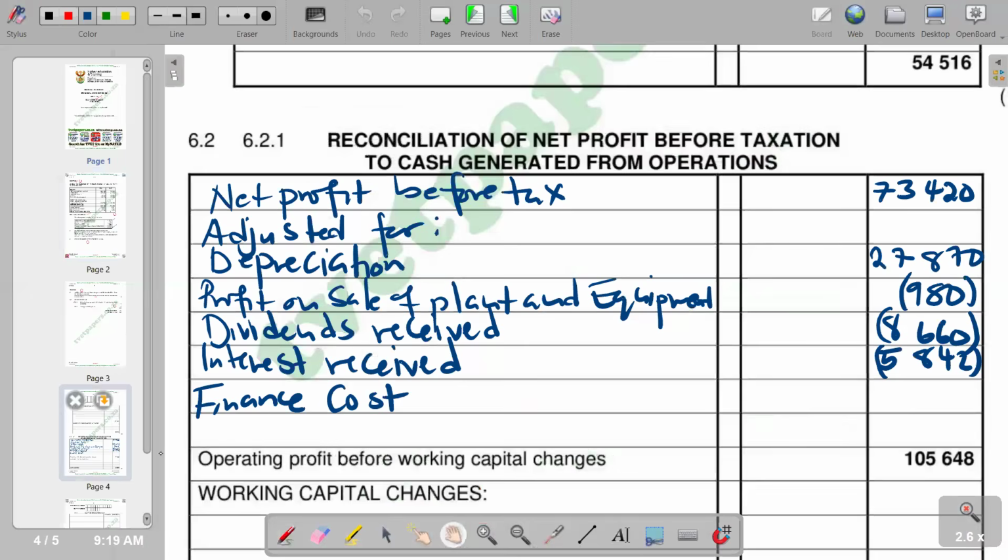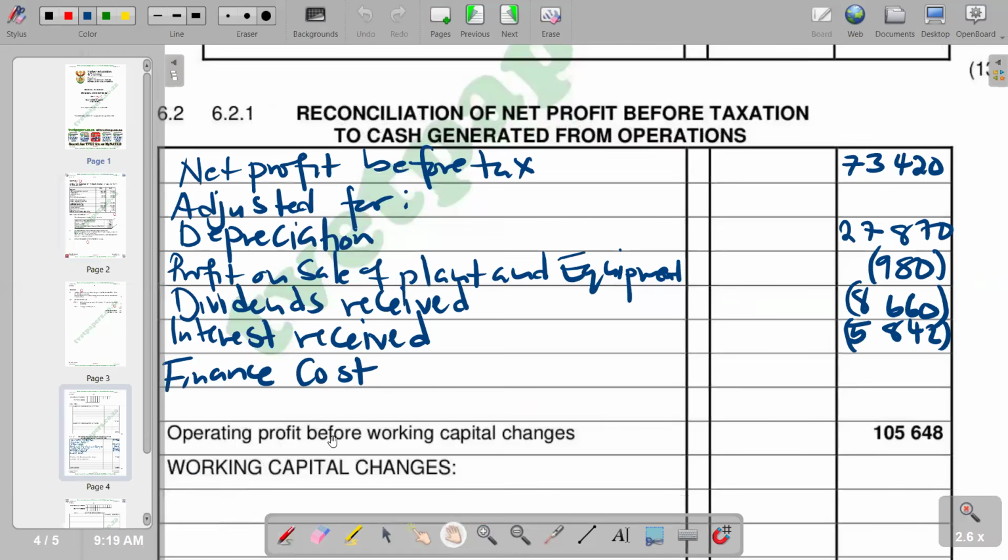So in that case, we refer back to our answer section. We have the figure for operating profit before working capital changes, which is calculated after all the adjustments. So it means our finance cost, we are going to get it as a balancing figure. So if you calculate, you are going to say 105,648 plus 5,842 plus 8,660 plus 980 minus 27,870 minus 73,420.